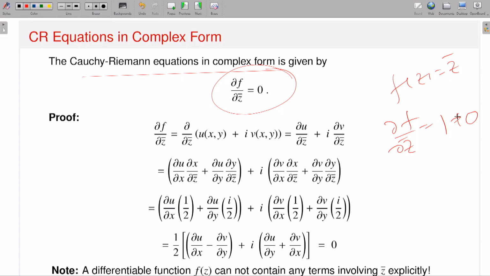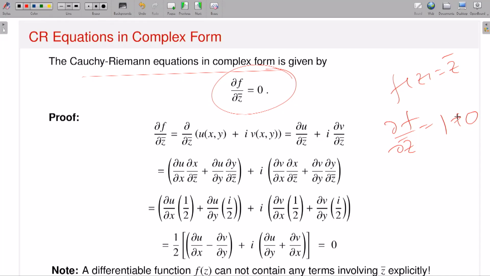And that f of z is equal to z bar is not differentiable at any point of the complex plane. There are many ways you can prove it, either through first principles or through the Cauchy-Riemann equations or using this formula. So this kind of expression of the Cauchy-Riemann equations is sometimes useful.